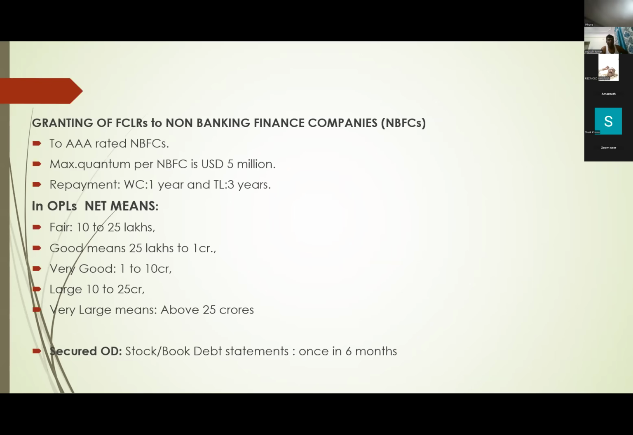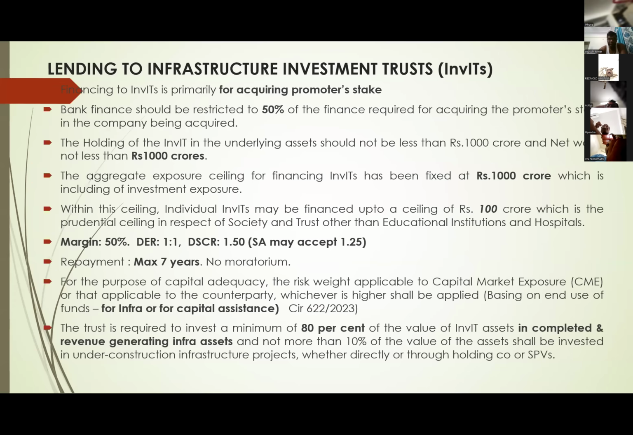Or good, if you mention, it's worth 25 lakhs to 1 crore. And if you mention very good, their worth is 1 to 10 crores. Large means 10 to 25 crores. Very large means above 25 crores. So we will not mention figures. We will only mention words. Based on that, other bankers also will understand what is the worth of this person. Okay. Regarding secured ODs, now at least you have to take a stock statement once in 6 months. That is the only important point for security.